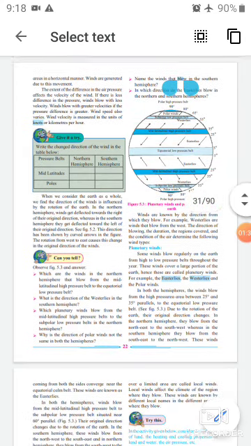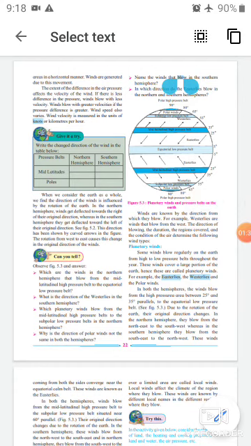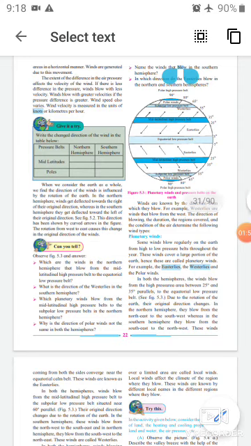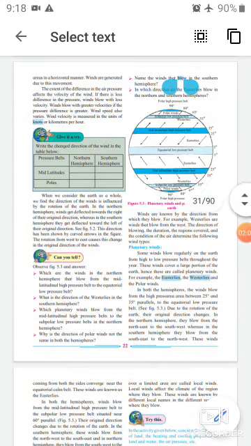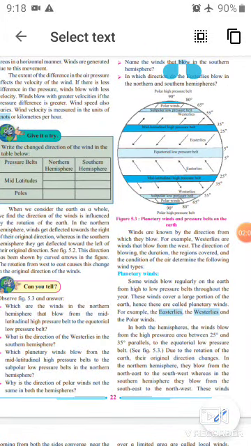Okay. Then, rotation of the earth and the direction of winds. See, the direction of winds is influenced by the rotation of the earth. We know that our earth rotates around itself, and due to this, the winds get deflected towards the right of their original direction in the northern hemisphere, see here, northern hemisphere, and towards the left of their original direction in the southern hemisphere.